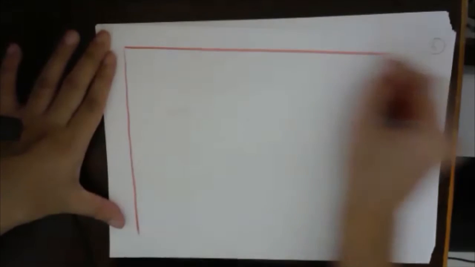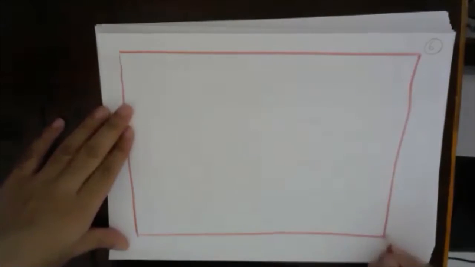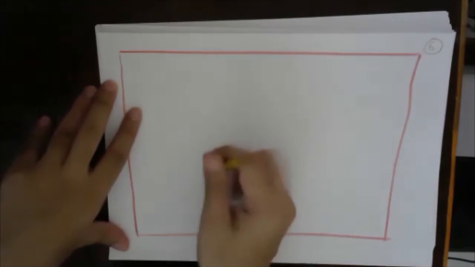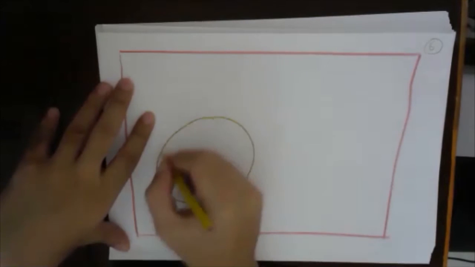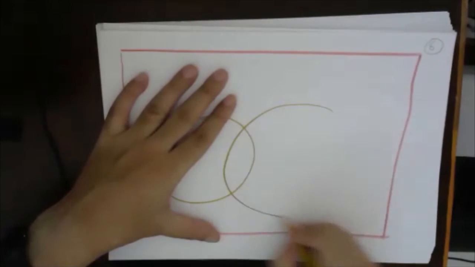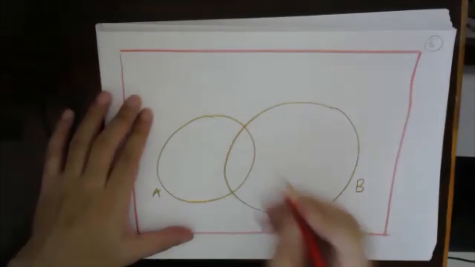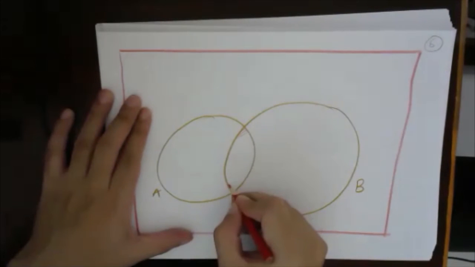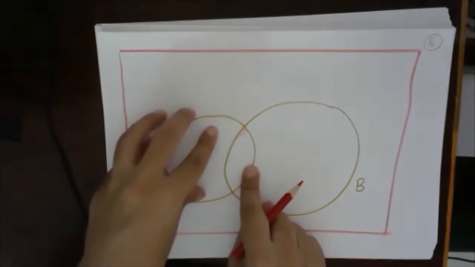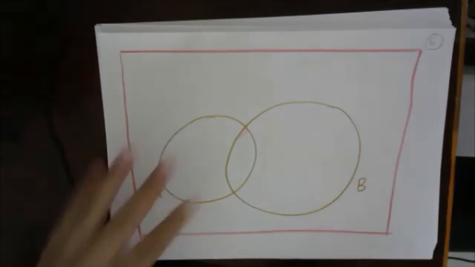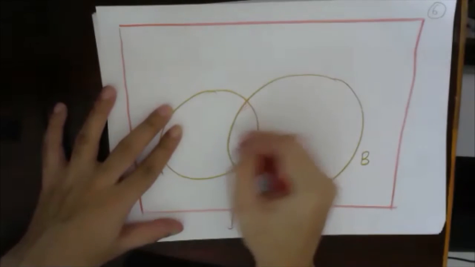So suppose we have these two sets. This is set A, and let's take this as set B. Now the first thing I will represent is the intersection part: the elements which are contained in set A and the elements which are contained in set B. So what does this region mean?